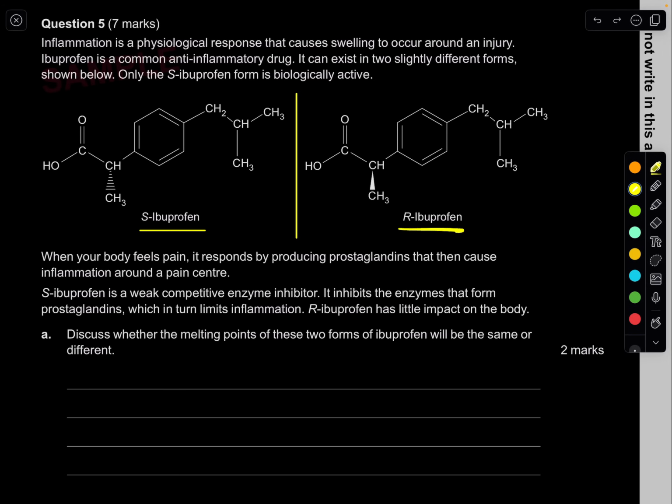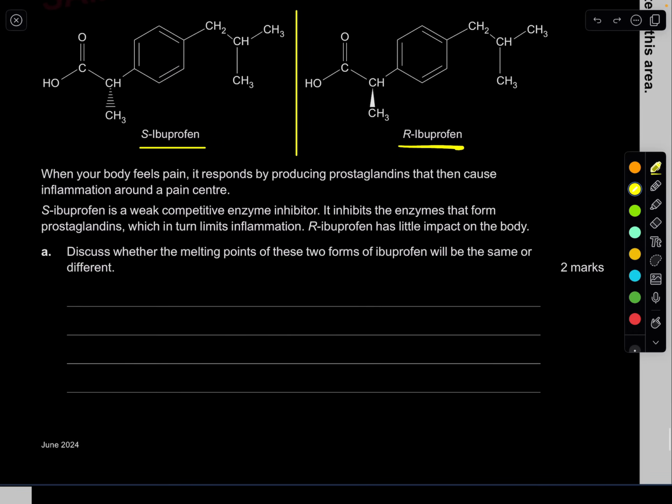For optical isomers, the physical properties are going to be identical, but the chemical properties are going to be totally different. It's because chemical properties are more sensitive to differences like these here. In terms of physical properties, like boiling point, melting point, or density, they're all the same for both of these optical isomers. So yes, they will have the same melting point. Easy. Let me write it with this color here.